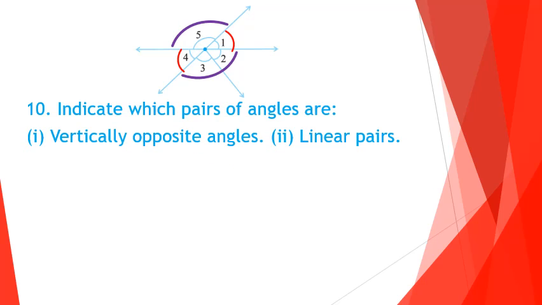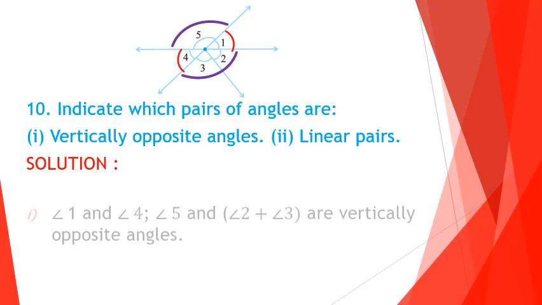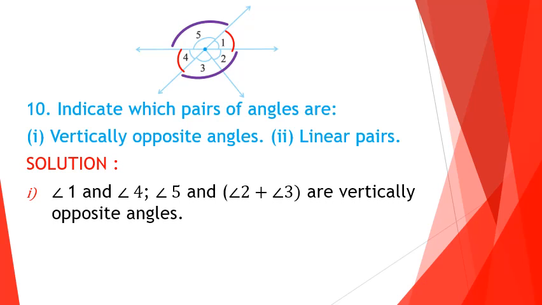Indicate which pairs of angles are vertically opposite angles and linear pair. First we can answer which pairs of angles are vertically opposite angles. Angle 1 and angle 4 is one pair of vertically opposite angles. Observe the figure, it is marked with a red color.